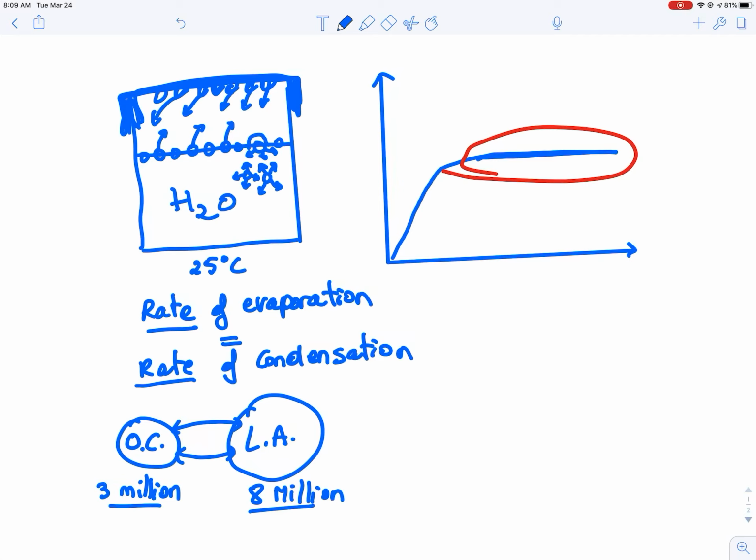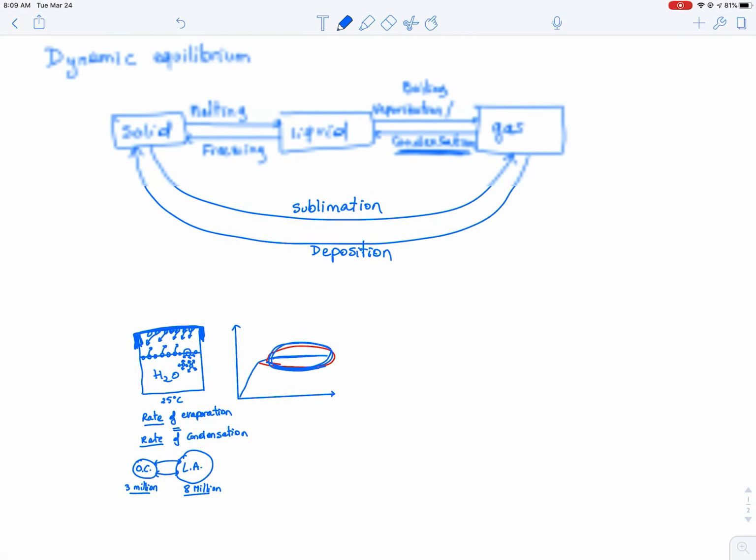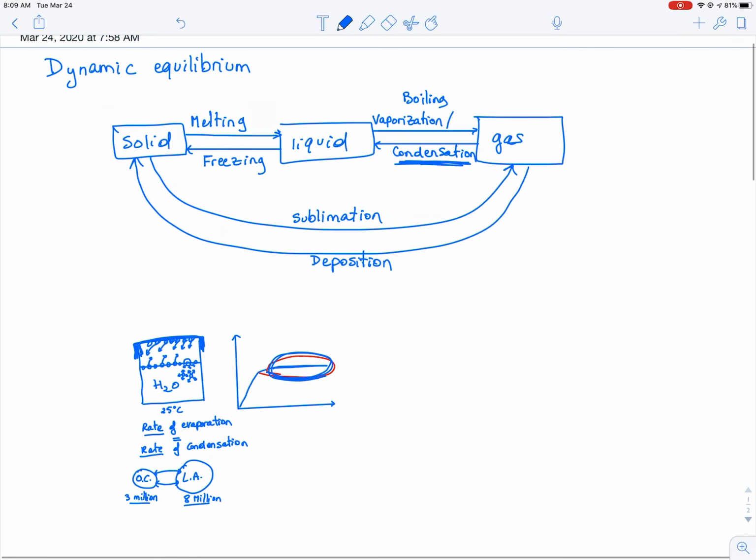The particle that was once condensed is going to be now evaporated, or is going to be in the water itself. It's going to keep changing, but the overall does not change. So that's why we have this plateau here, or this steady state here. All right, so that's for dynamic equilibrium.